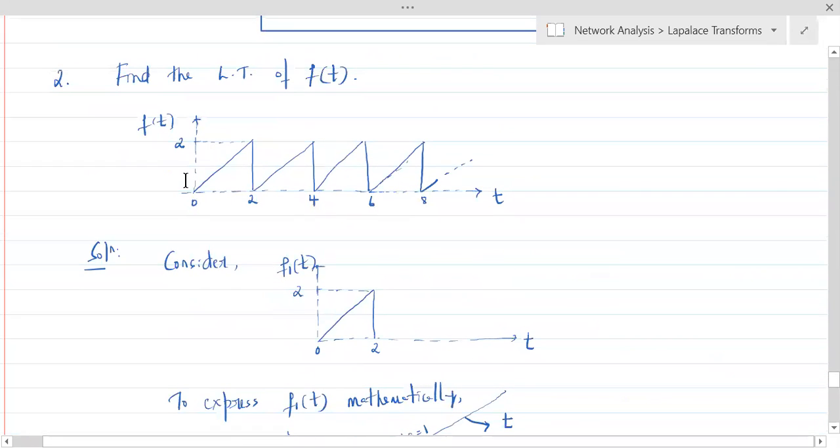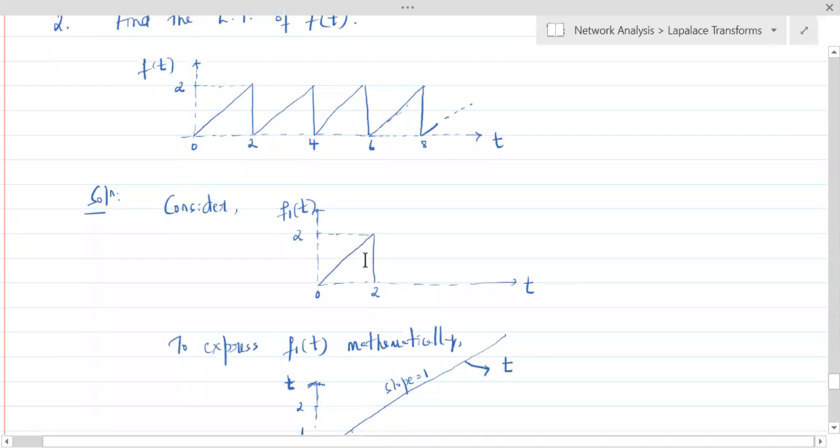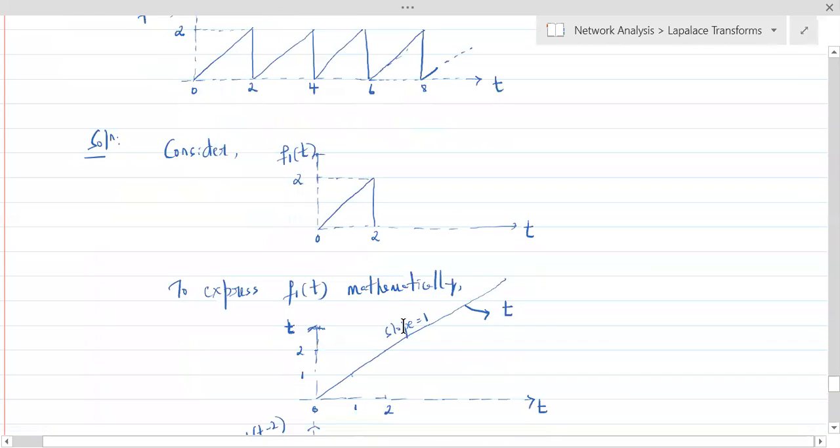Fine. So how did we find out the Laplace transform of this? To find out the Laplace transform of this, we need not consider the whole periodic signal. We just have to consider the pattern which is repeating, and let us call that f1 of t, as we had decided earlier. Fine. And how to express this in terms of mathematics? It's a combination of a ramp, which is of slope 1.